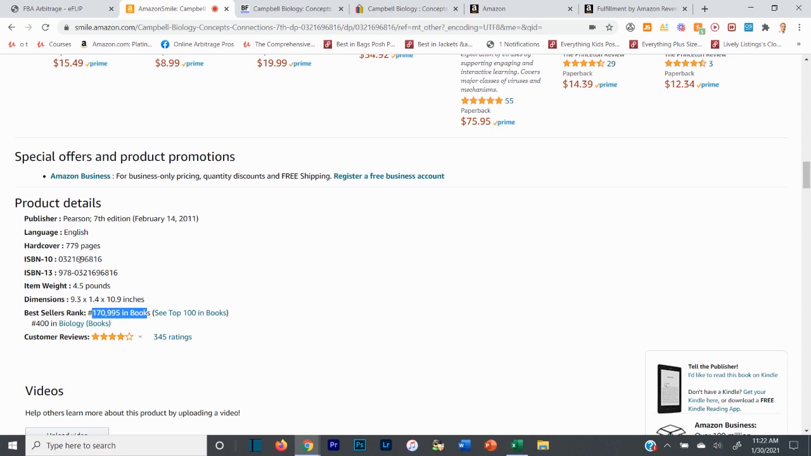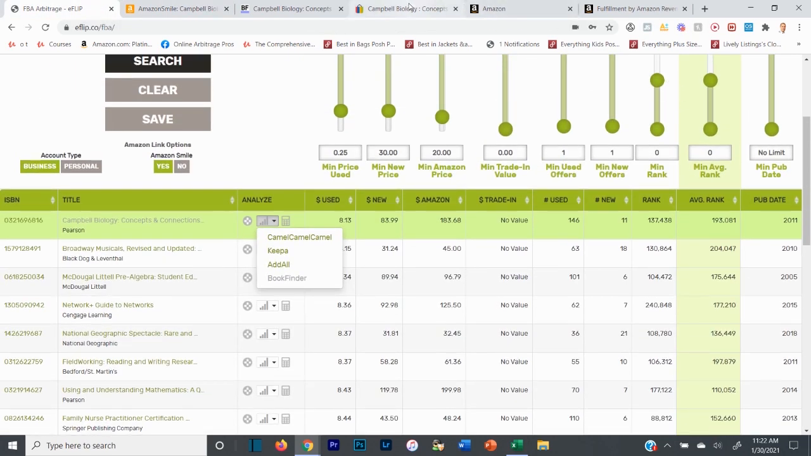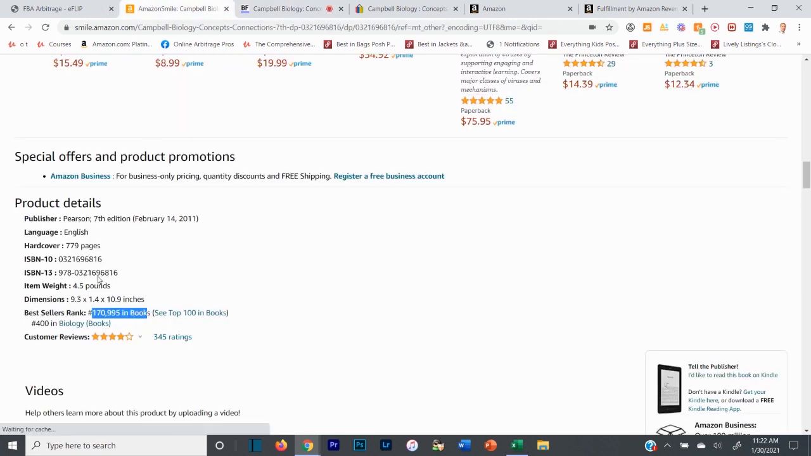So the first thing that we want to do before we even understand the profitability of this is check that it's under 250,000. We know that obviously because we set our levers there, but you still want to check it. So, where's the listing? 170 or 171,000 in books is still selling pretty quickly, so I'm good with that. That's fine. Obviously, I'd run the Jungle Scout extension normally to check that, but I want to give you a beginner version of this.